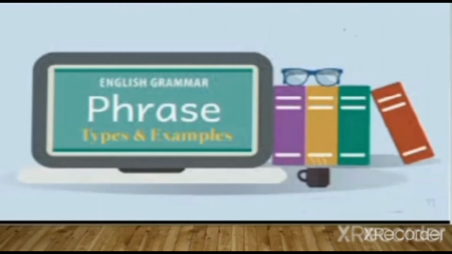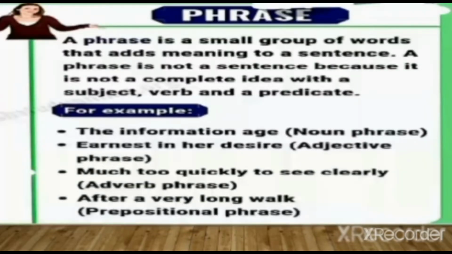So basically, first of all, we should know the exact definition of a phrase. So what is a phrase? Well, it is a group of words and it has no subject and no verb. And we all know, students, that if a group of words is without a verb and without a subject, it does not convey any meaning. So it means a phrase is meaningless unless it is used in a sentence.